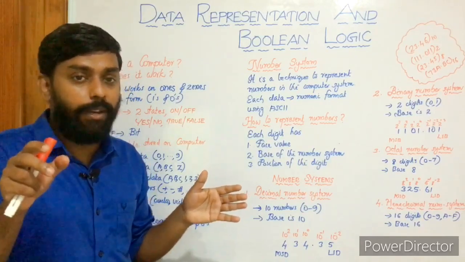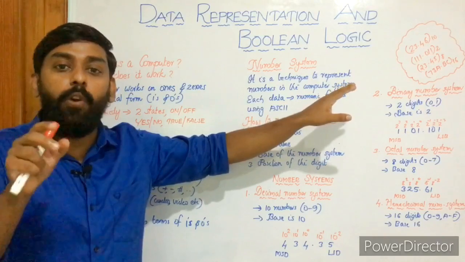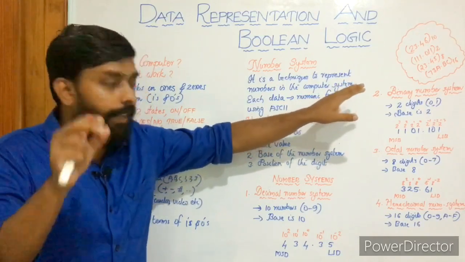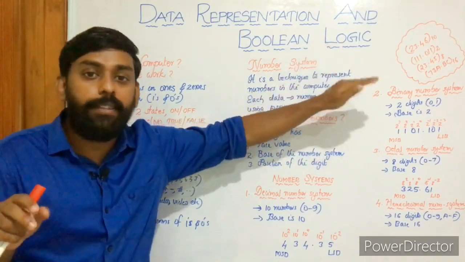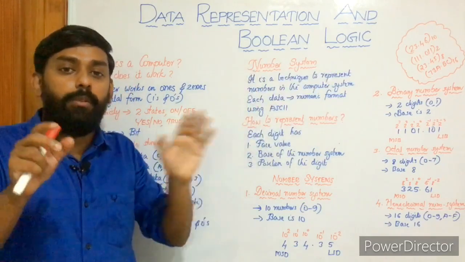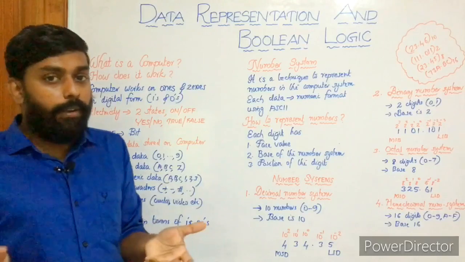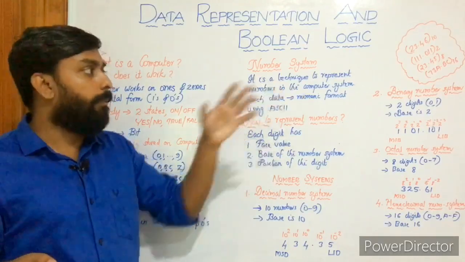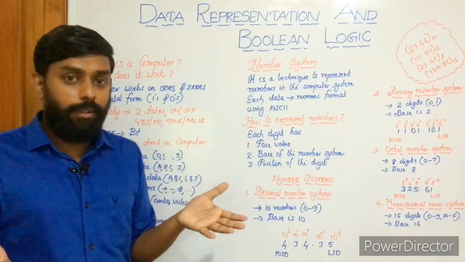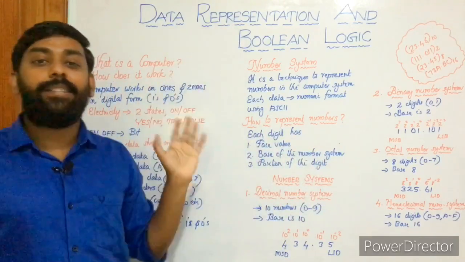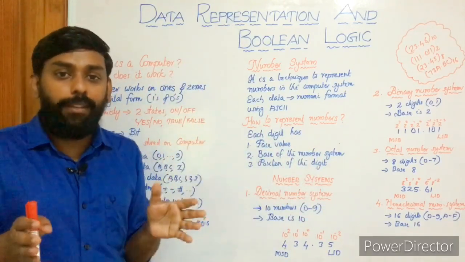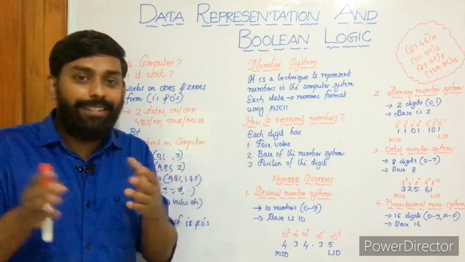Different position values, right? But when you want to take 10 as 10 in the hexadecimal number system, you have to use the capital letter A. And for B it is 11, for C it is 12, and the base of the number system is 16 or H. So these are the various number systems we have to deal with, and hope you get a clear understanding of all this, right?